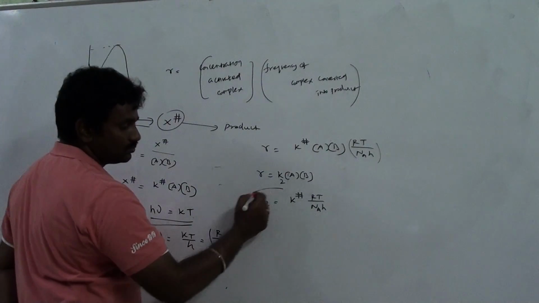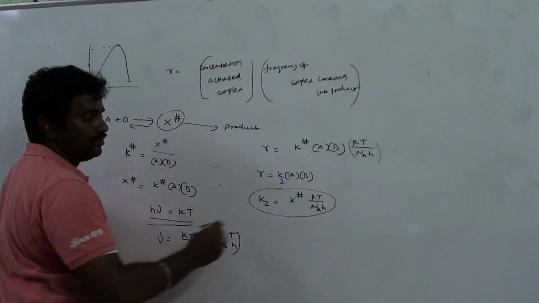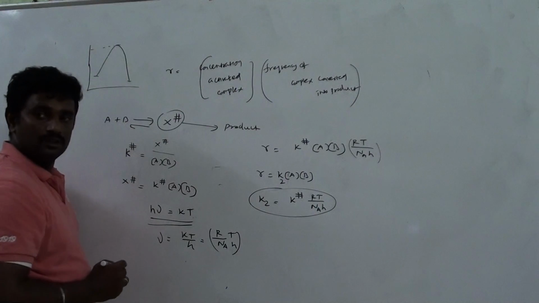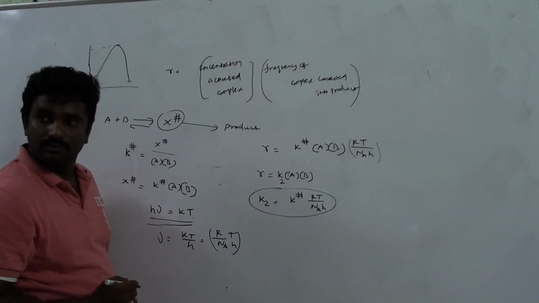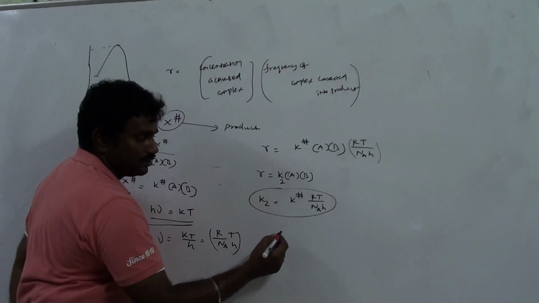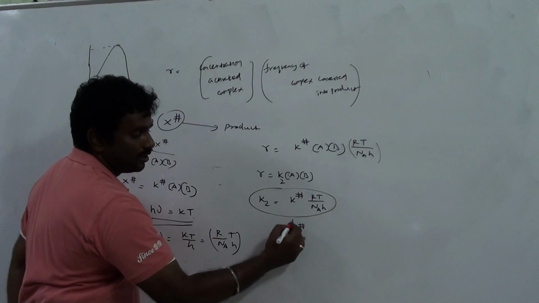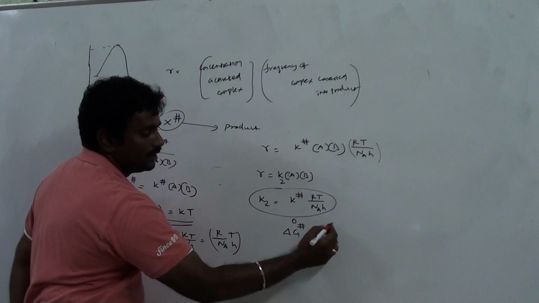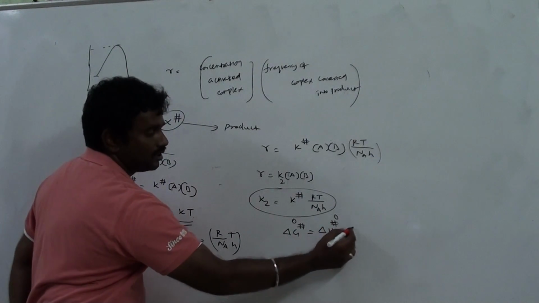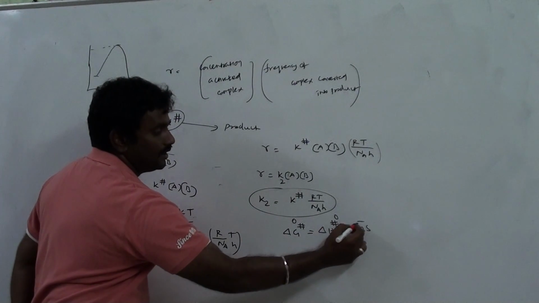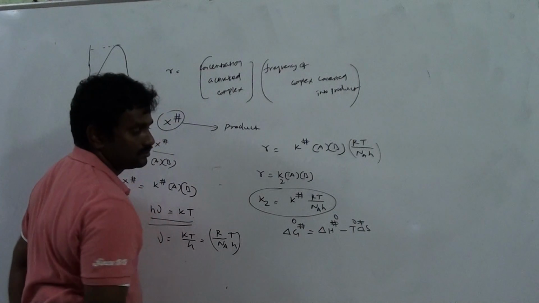Okay, then K2. Now this K hash we can get from thermodynamics. In thermodynamics, we know delta G hash naught equal to delta H hash naught minus T delta S hash naught.